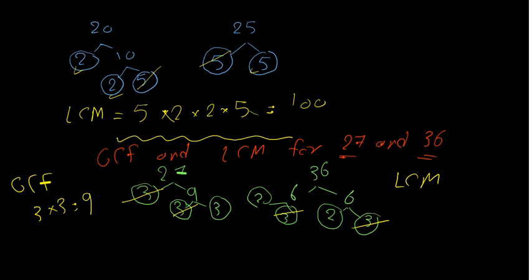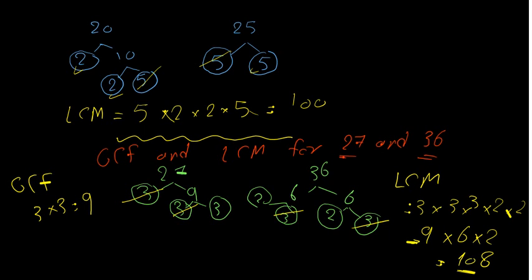LCM, I will take all factors without repeating. 3 is repeating, I will write it one time only. Then the second 3, 3 times. What is left? Here is what? 2 times. Here is what? 2. Yeah. It equals 3 times 3, it's 9. 9 times 3 times 2, it's 6 times 2, 12 times 9, it's 108. This is the least common multiple.